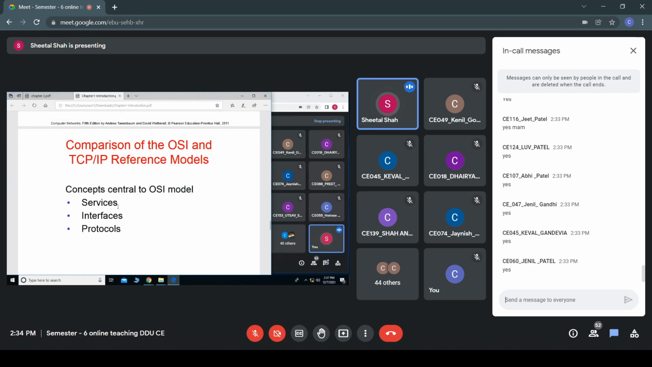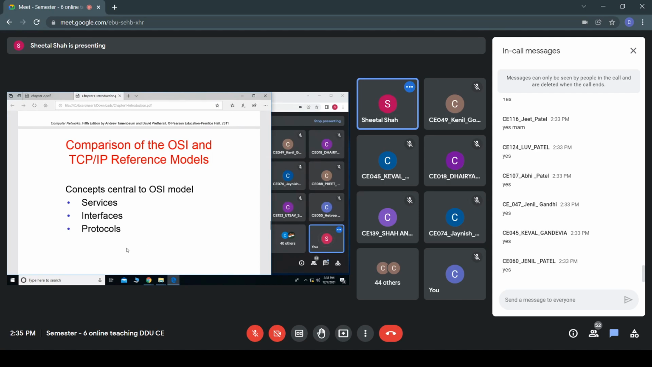The other difference is that, as we have discussed, in the OSI model, the model was first built, and then the protocols were built, or each function of each layer was provided, and the protocols had to be developed for those layers. Whereas in the case of the TCP/IP reference model, first they built the protocols, the model was built later, and they tried to fit these layers based on the protocols. Are you getting the difference?